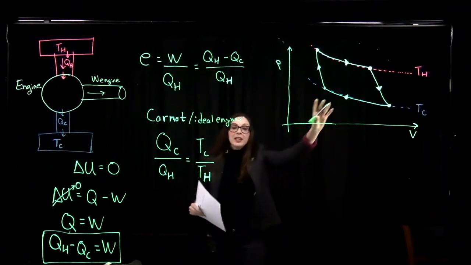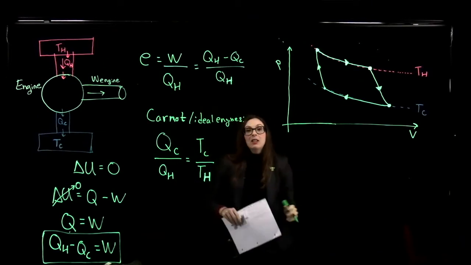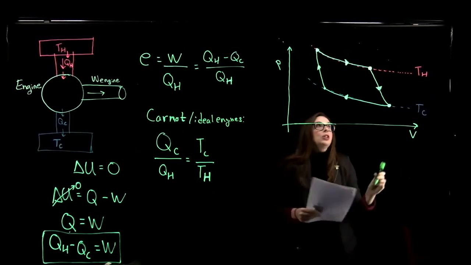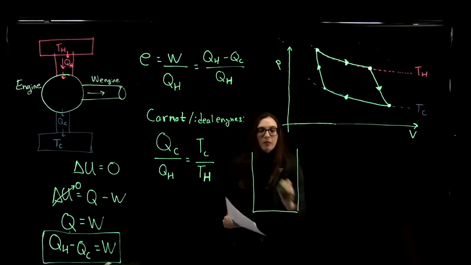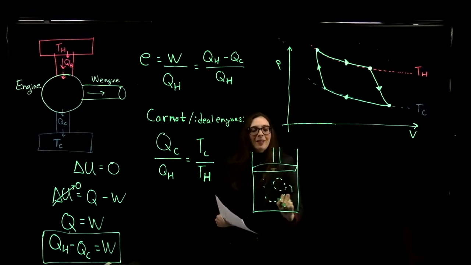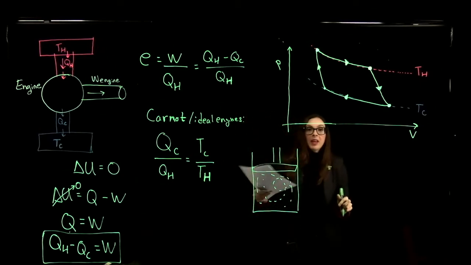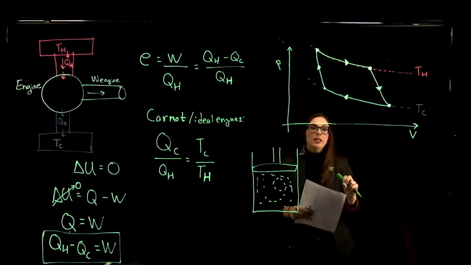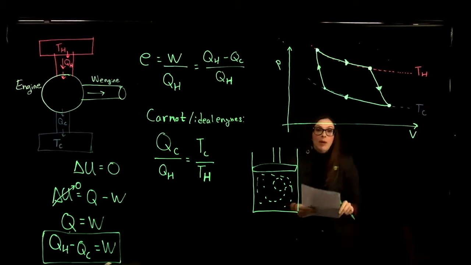Now this here is the PV diagram for our Carnot engine, the ideal engine, okay? So in a Carnot cycle, let's imagine that our engine is a piston that is filled with gas. So here is my piston. Inside here, it's filled with gas, little gas particles, and this piston is going to move up and down, okay? And that's the engine that we're going to be talking about here. In a Carnot cycle, there are two processes. You have two isothermal stages, and you have two adiabatic stages.